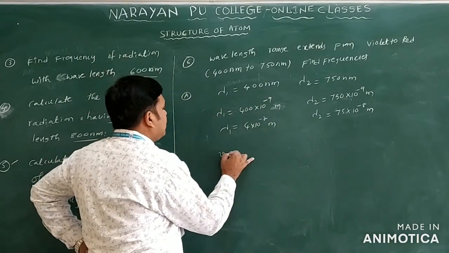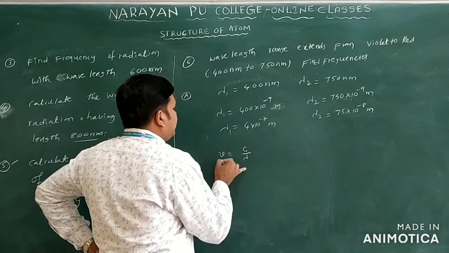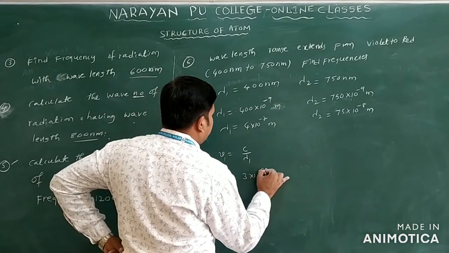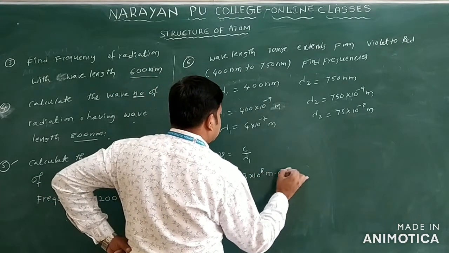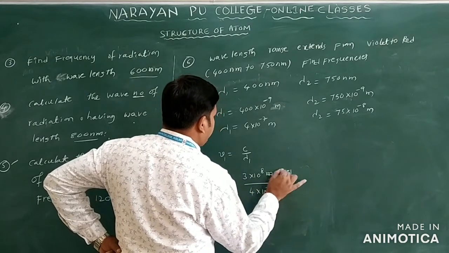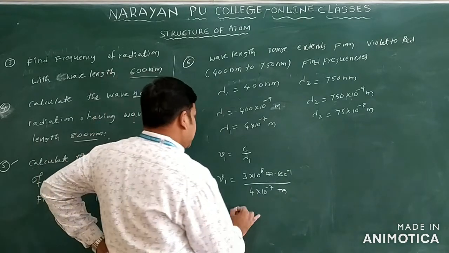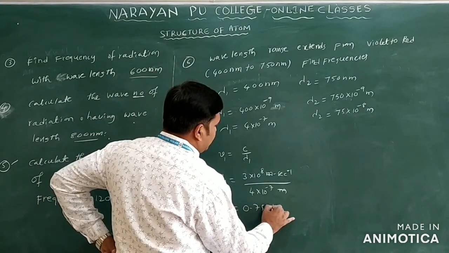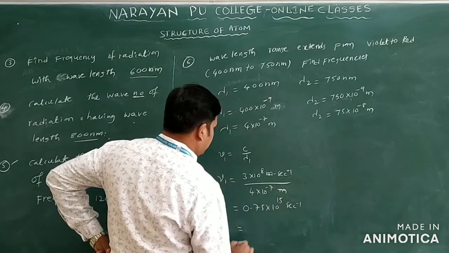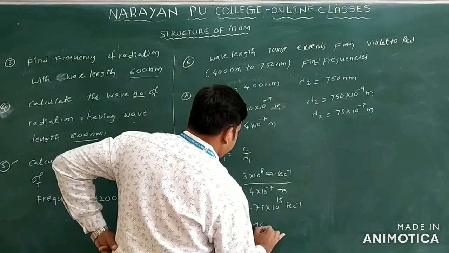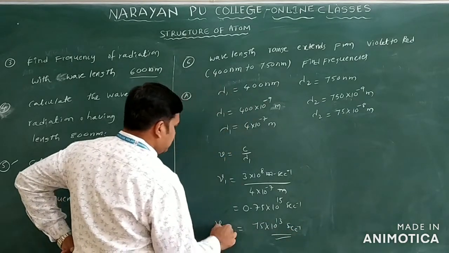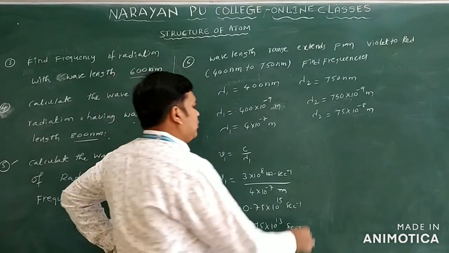Generally, frequency nu is equal to c by lambda. If you take nu 1, it becomes c by lambda 1. So nu 1 is equal to 3 into 10 power 8 meter second inverse by 4 into 10 power minus 7 meter. Meter cancels. 3 by 4 means we can write 0.75. 0.75, with 10 power 8 plus 7, how much will you get? 15 second inverse. You can write this as 75 into 10 power 13 second inverse. This is the frequency of radiation 1.